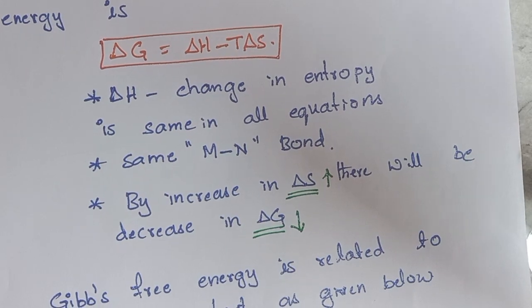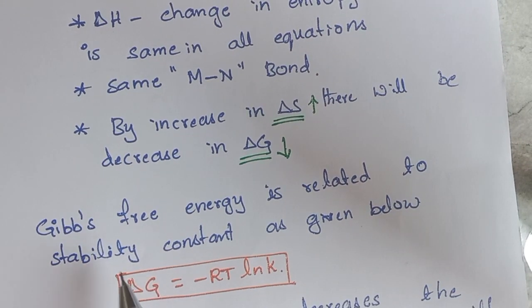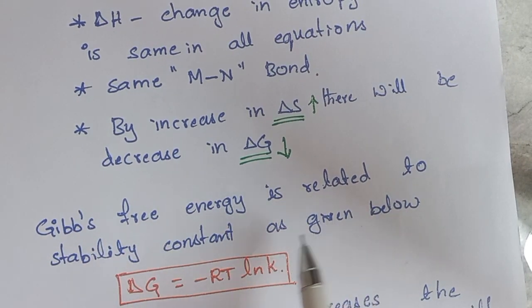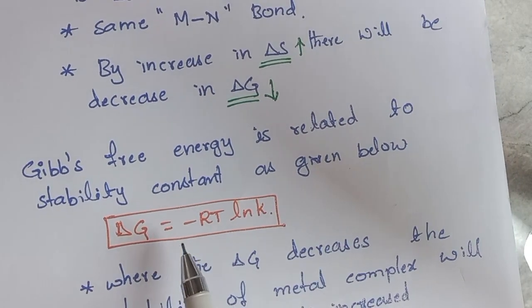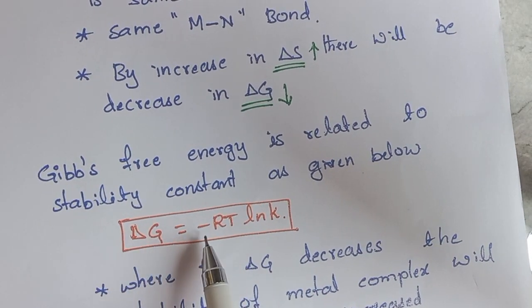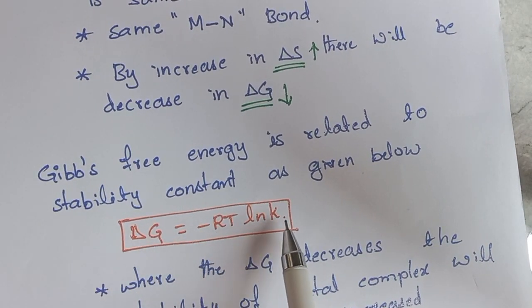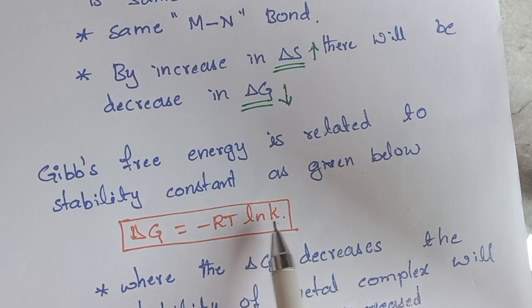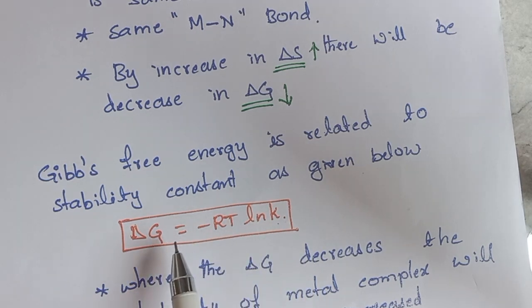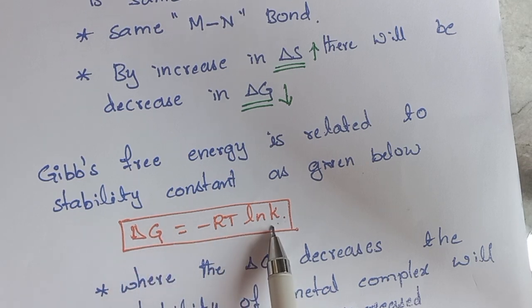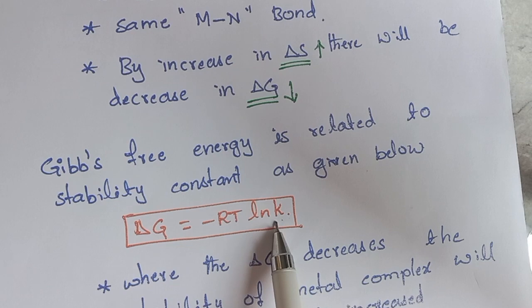right? So, the Gibbs free energy is again related to the stability constant, right? Through the equation delta G equals minus RT log K, where K is the stability constant. So, according to this equation, if the Gibbs free energy is decreased, the stability constant will be increased, right?